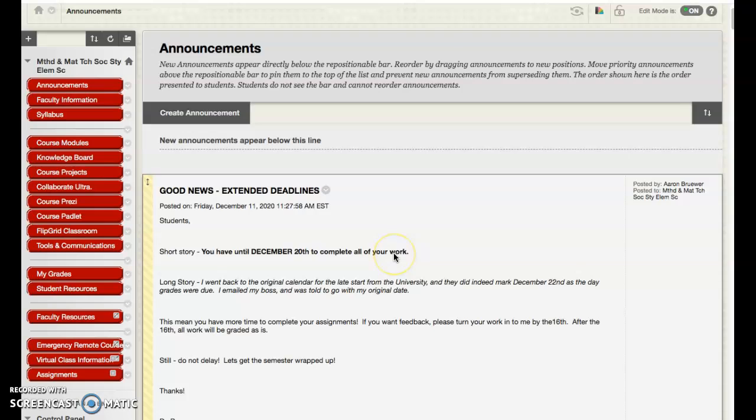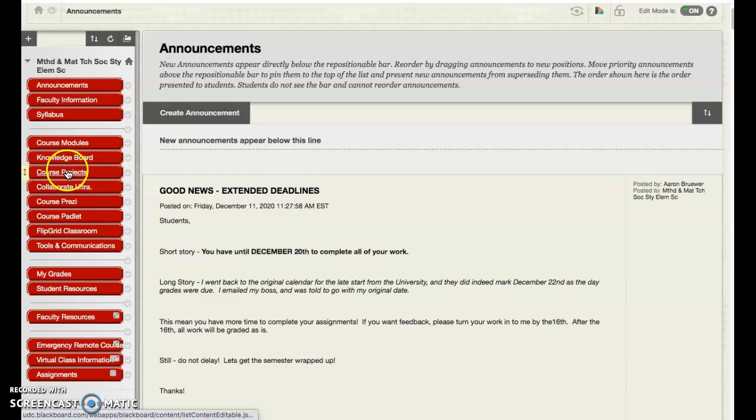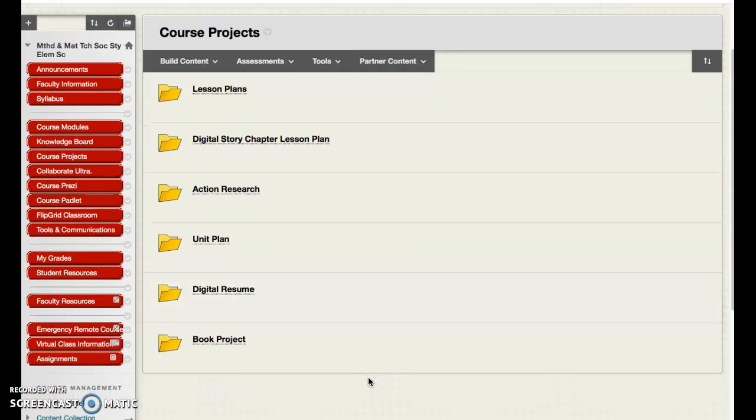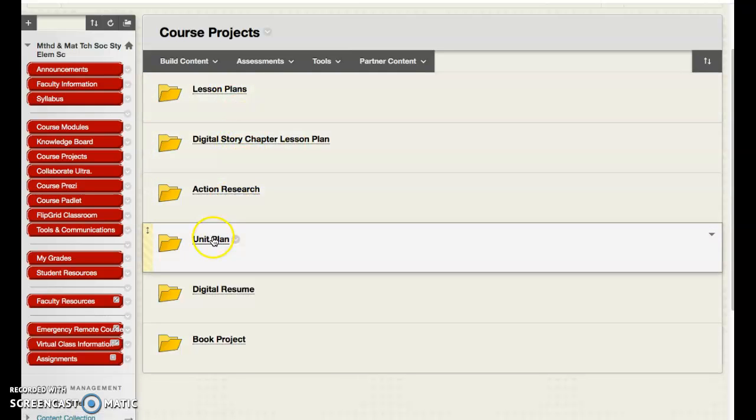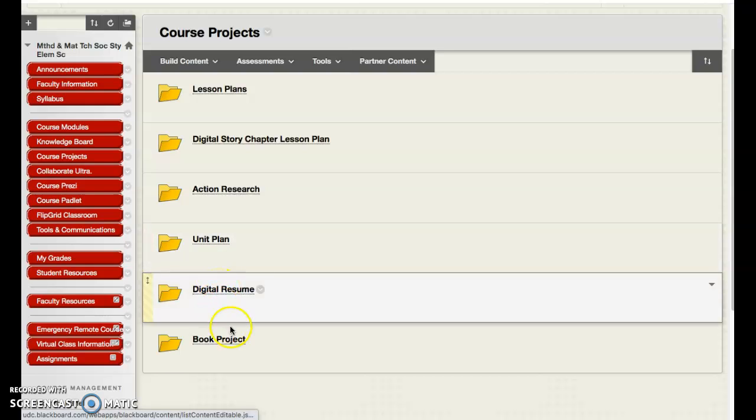Now, you should be working on your digital resume, and that will be the representation of your work this semester. However, I would also like to have a Blackboard record of the work that you've done. And so in order to get that, I have created a space here in Course Projects. If you go underneath Course Projects and click here, it will pull up this area with lesson plans, your digital story chapter, lesson plan, action research, unit plan, resume, and book project.